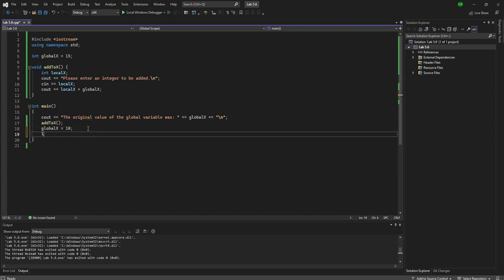But if I try to use local x and assign it a value, you'll notice we get an error, because local x exists only inside of this function right here. This int main function, the main block that we're used to working with, does not have local x identified, so it can't use it because local x is a local variable. Whereas global x, we can manipulate and use because it is a global variable in its scope.